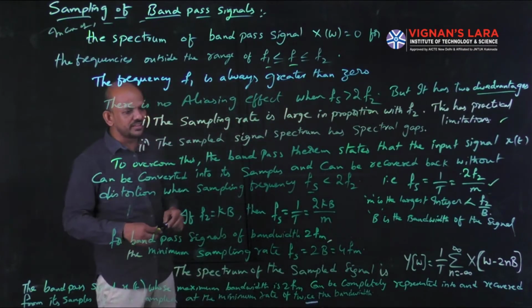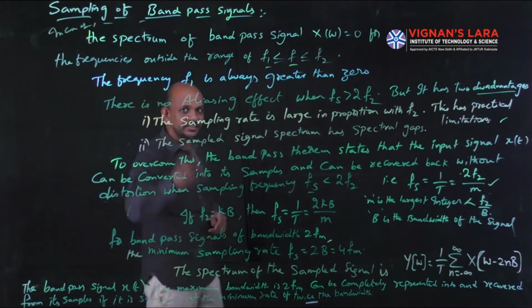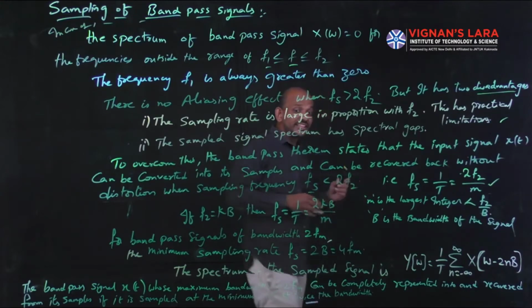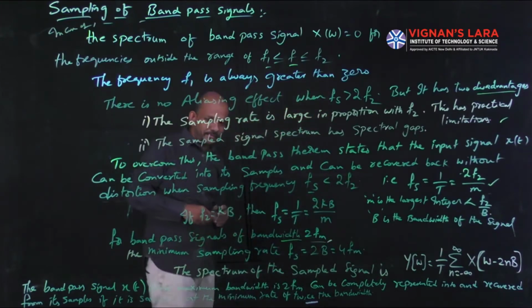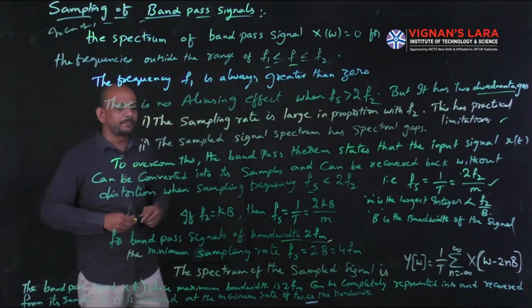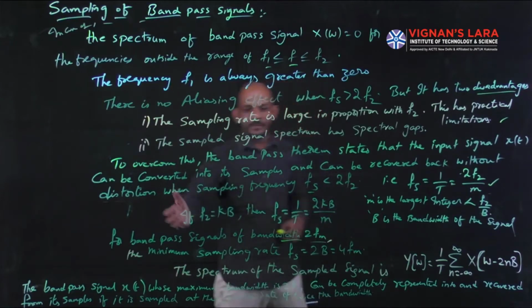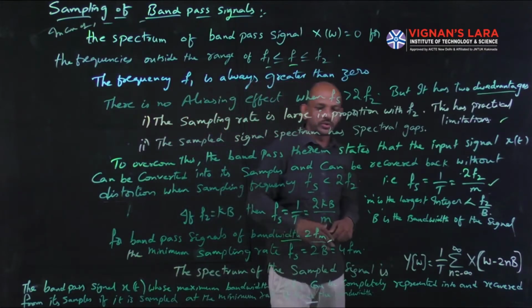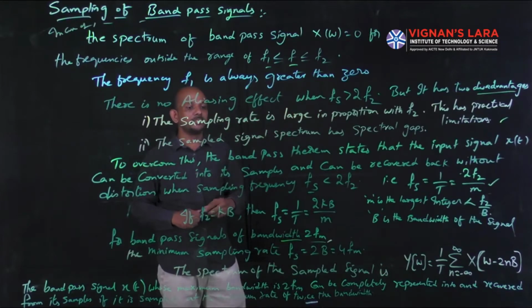For band pass signals of bandwidth 2fm, I am considering the band pass signal. If the bandwidth is 2fm, the minimum sampling rate fs equals twice the bandwidth, which is 2 into bandwidth, nothing but 4fm.